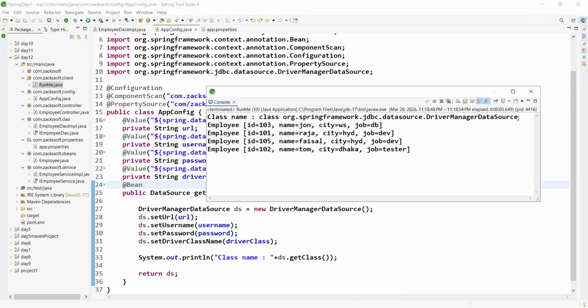Are you observing which one we are getting? Class name, fully qualified class name, right? This is the package. No need to memorize. From the package, you can understand this class, DriverManagerDataSource. This is provided by Spring only, right? This is the Spring framework JDBC data source. Any confusion up to now? I'm not discussing anything new, right?